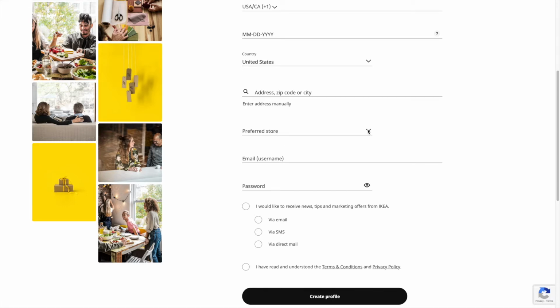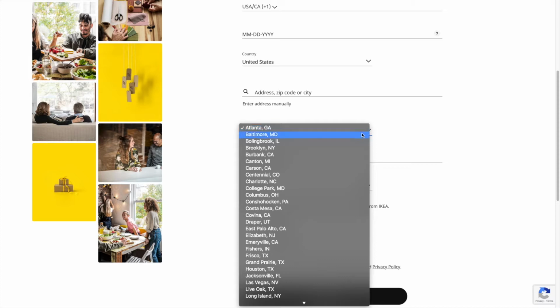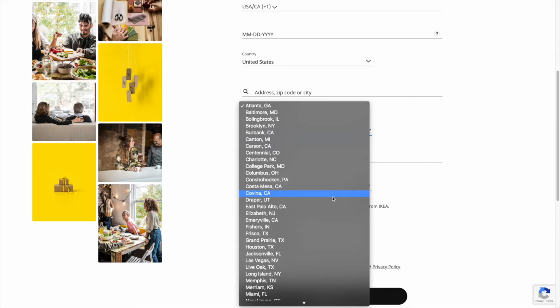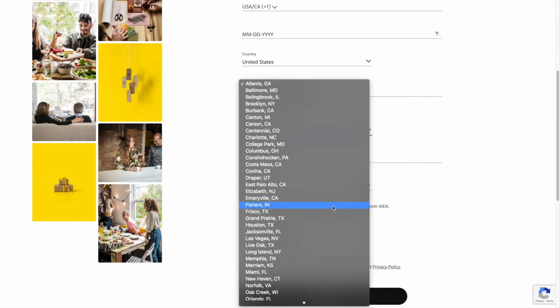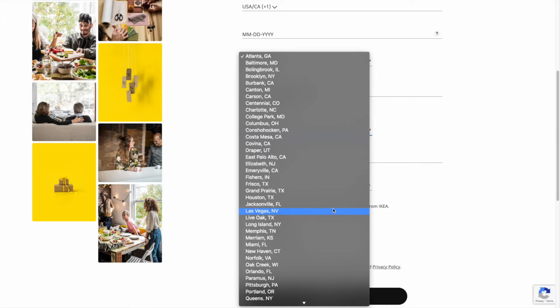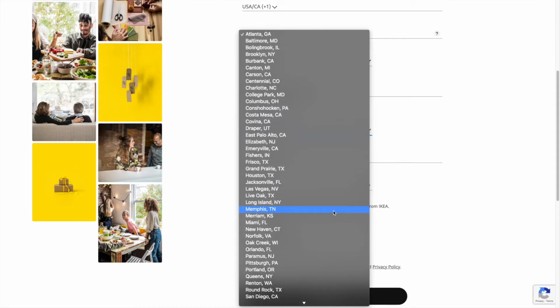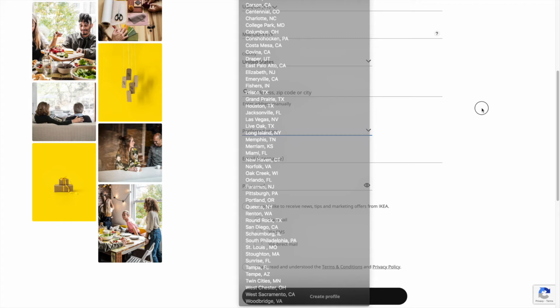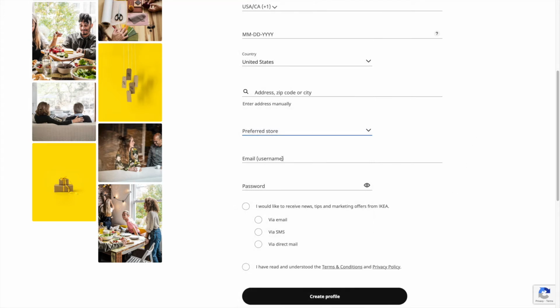So if you don't want to create a profile, you can still use the planner just by clicking that no, I just want to create a profile, not receive any extra benefits. From here, you're going to have to scroll down to your preferred store, set up the correct store. Now, they don't intership, so IKEA in the US is franchised, and the stores don't share merchandise. So each store is operated as its own independent business, basically, even though it's the same corporation. So you will have to put in your preferred store in order to get your items shipped to you.